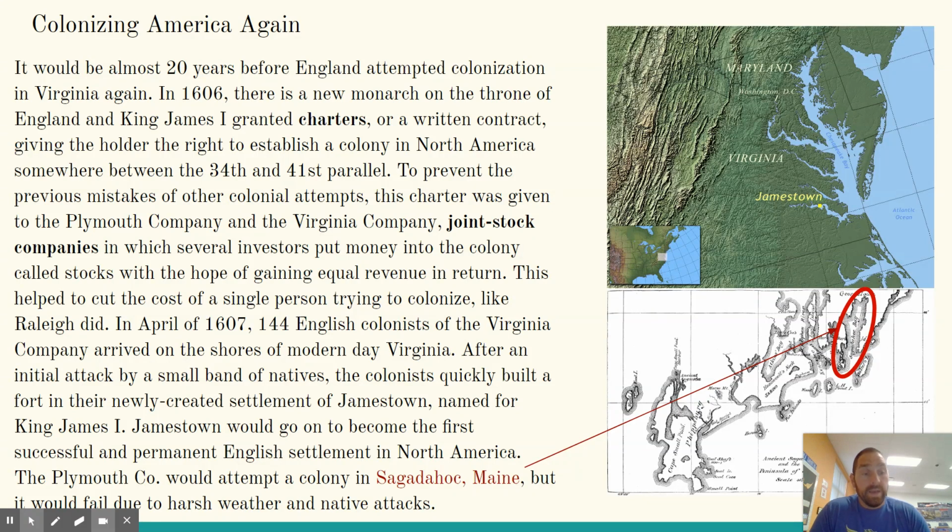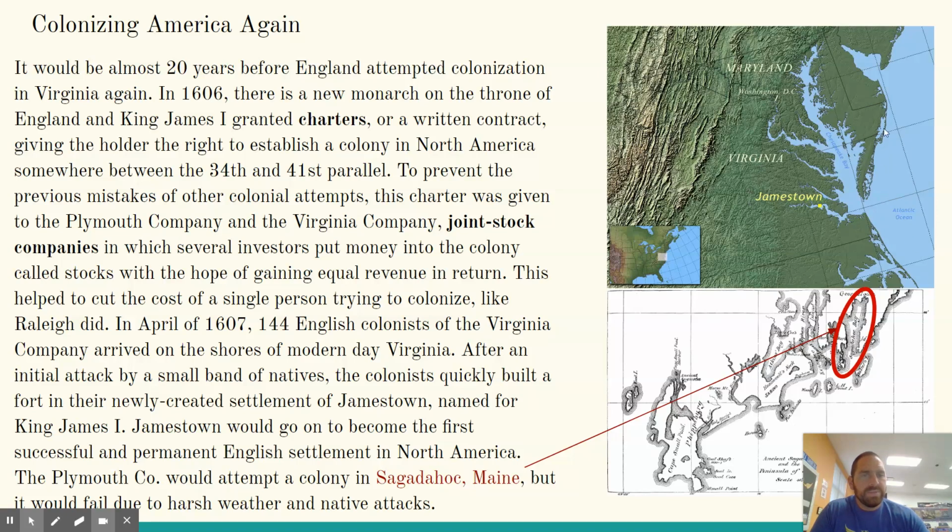Colonizing America again, or part 2, however you want to say it. It would be almost 20 years before England attempted colonization in Virginia again. In 1606, there is a new monarch on the throne of England, and King James I granted charters, or written contracts, giving the holder the right to establish a colony in North America somewhere between the 34th and the 41st parallel. So if you look at this map, we're talking about between this area right in here.